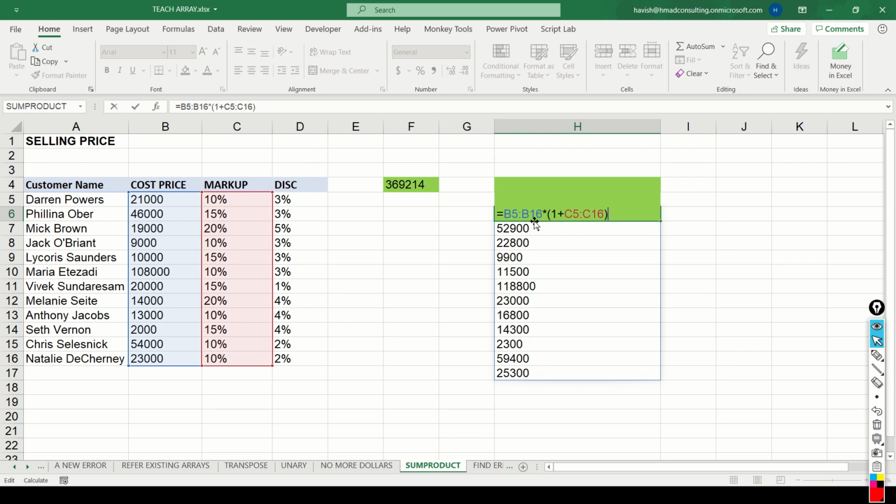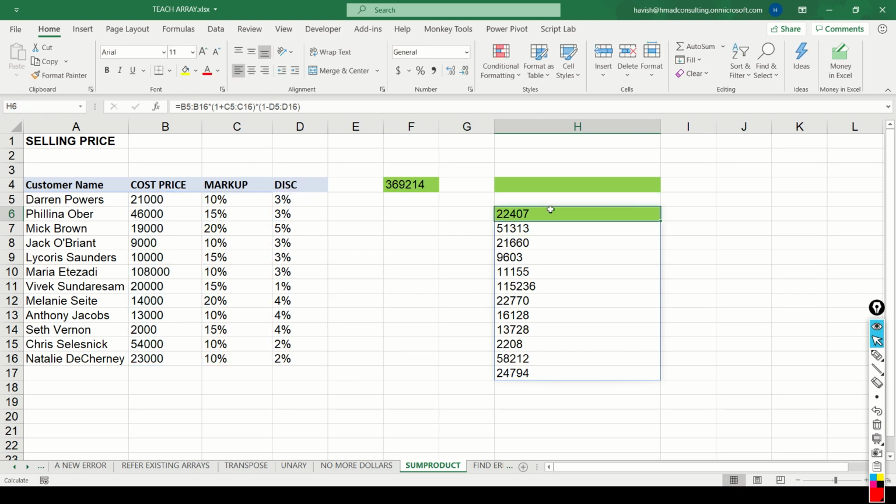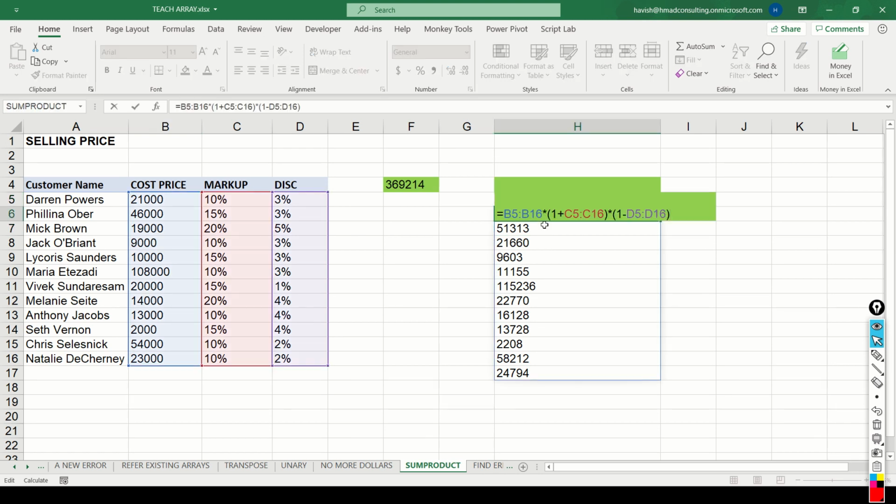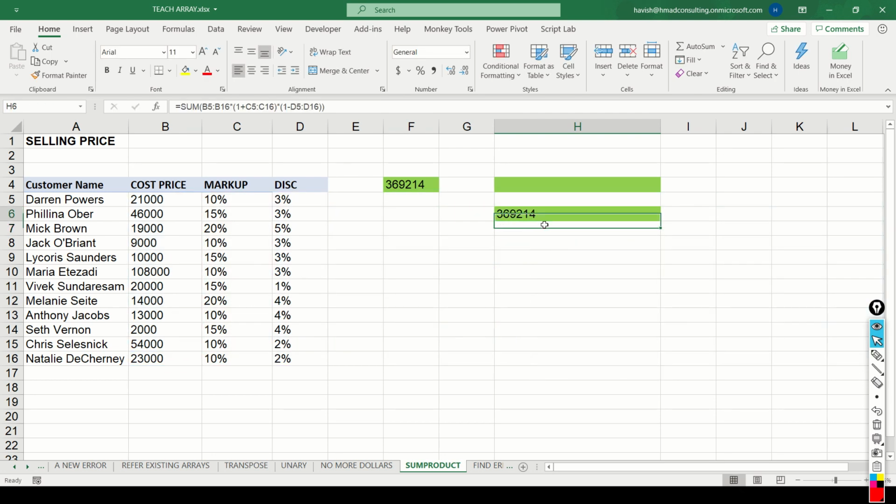And finally, we can now write multiplied by 1 minus D5 D60, and you notice it gives us 22407, which is basically 21,000 into 10%, which is added to the cost price, and then you're reducing 3% from it. This would be the correct formula. How do you sum it up? We can now simply write equal to sum, and you get the final result. In fact, we don't need the third formula because this would be the correct one.